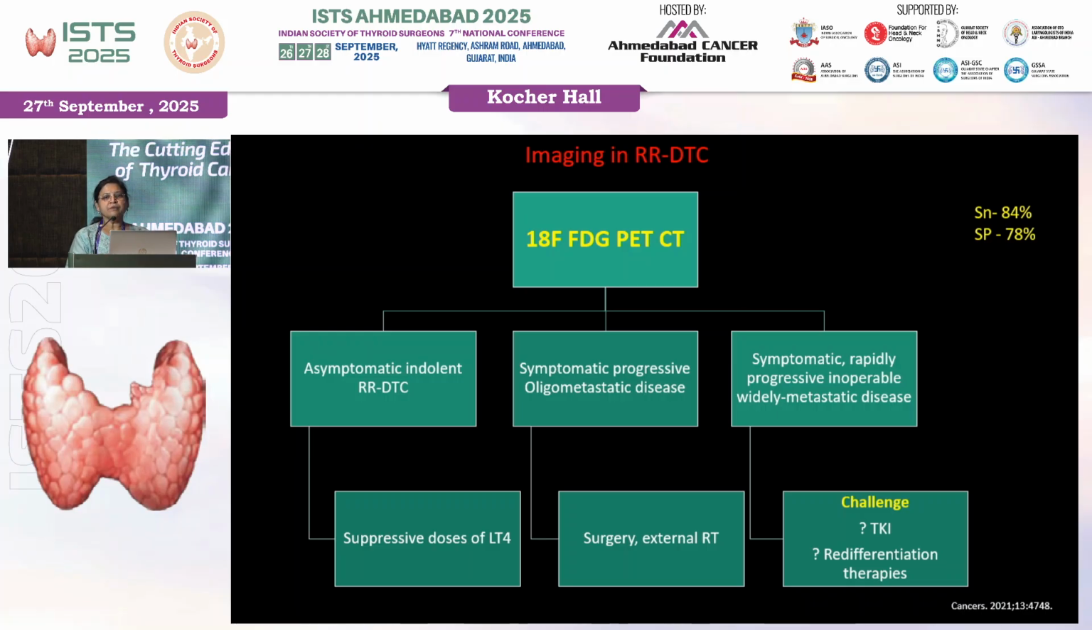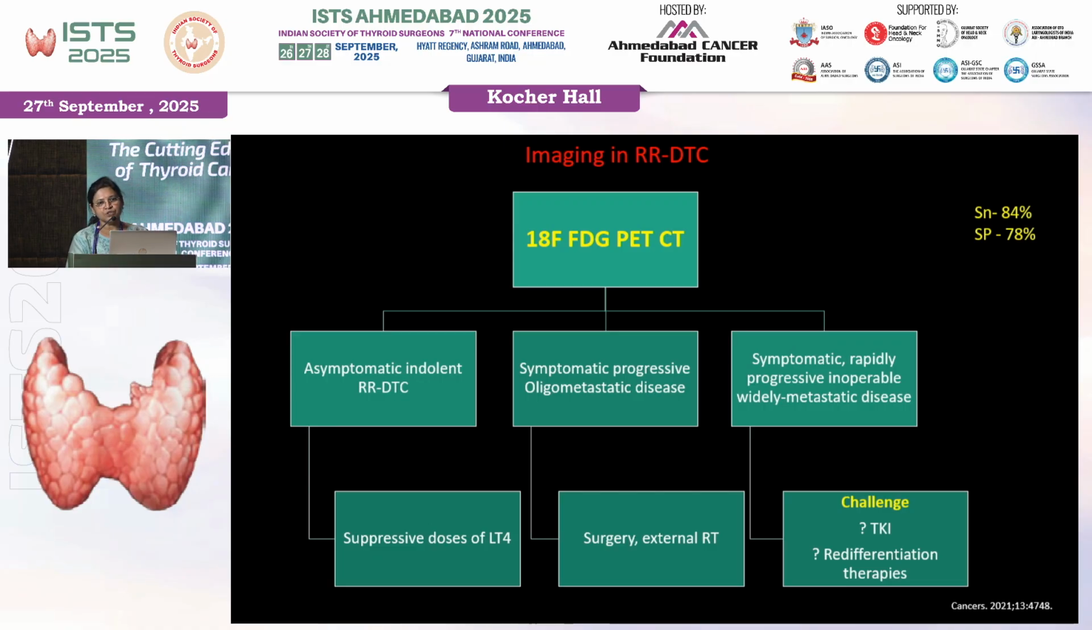So what is the imaging that we do in RRDTC? One-stop shop imaging is FDG PET-CT, and once you have done FDG PET-CT, you will see 3 scenarios. One, the patient is asymptomatic, indolent RRDTC. Such patients you need not worry about because they can be put on suppressive doses of LT4 and the patient is going to do good. But if the patient is symptomatic, progressive but oligometastatic, you could offer surgery and external RT. The most troublesome scenario is when the patient is symptomatic, rapidly progressing, inoperable, and widely metastatic.